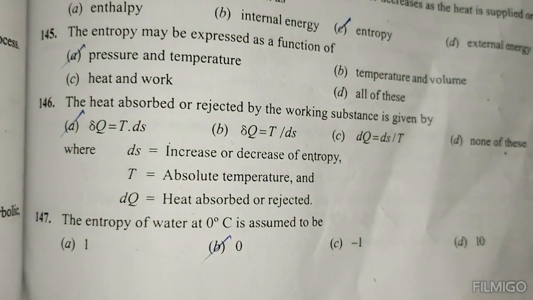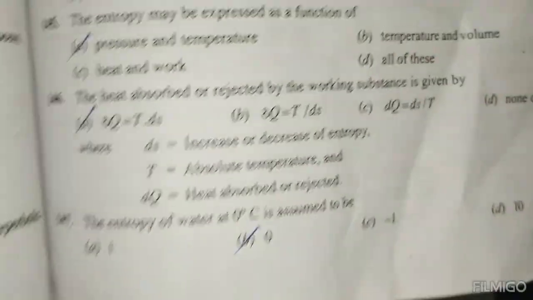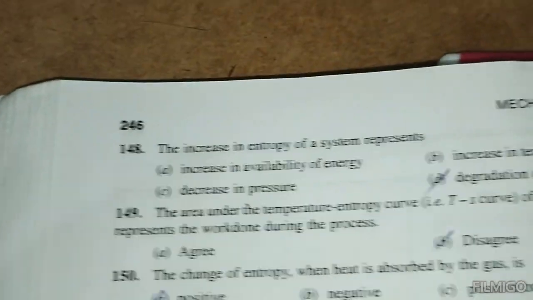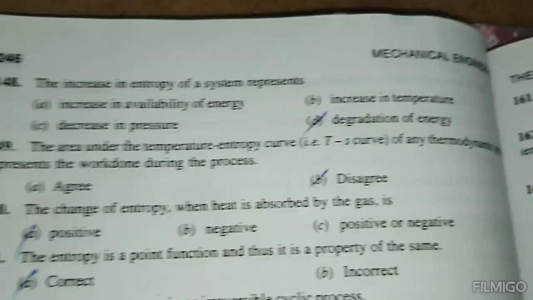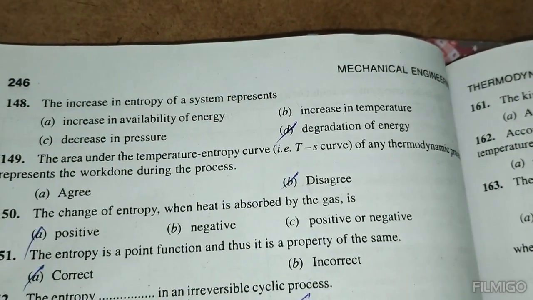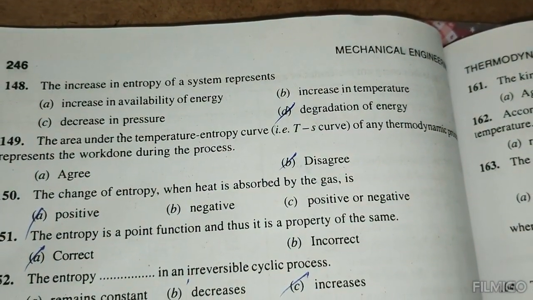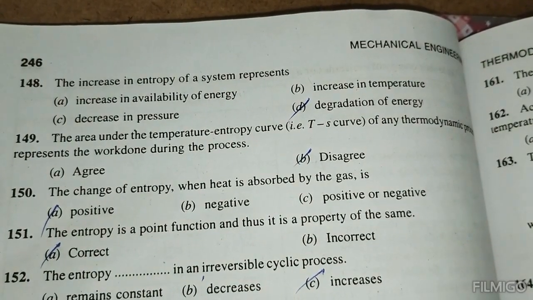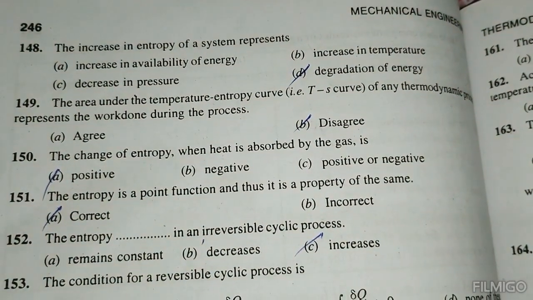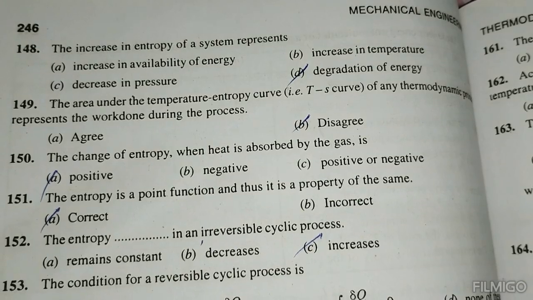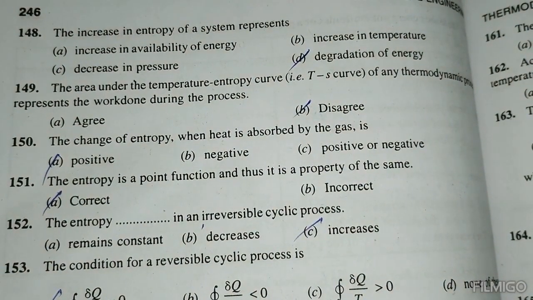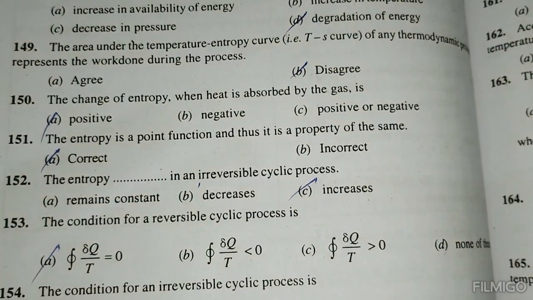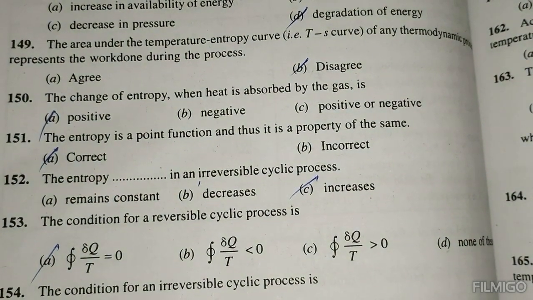The entropy of water at 0 degree centigrade is assumed to be 0. The increase in entropy of a system represents degradation of energy. The area under the temperature-entropy curve of any thermodynamic process represents the work done during the process. Basically, the change of entropy when heat is absorbed by the gas is positive. The entropy is a point function and thus a property of the system, correct. The entropy in an irreversible cyclic process increases.